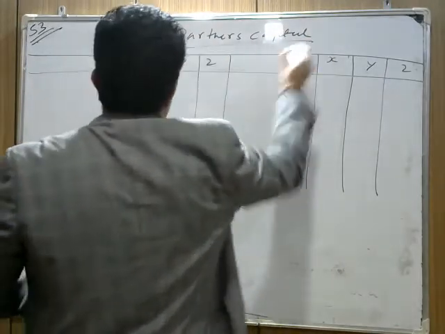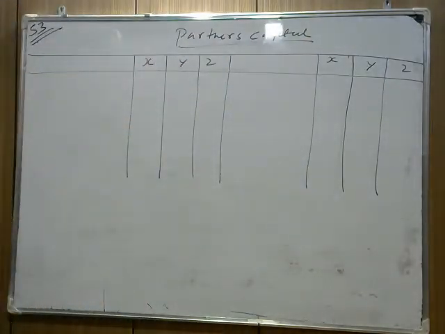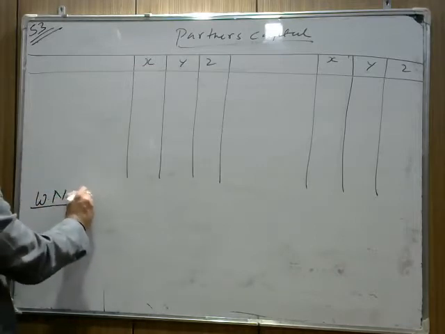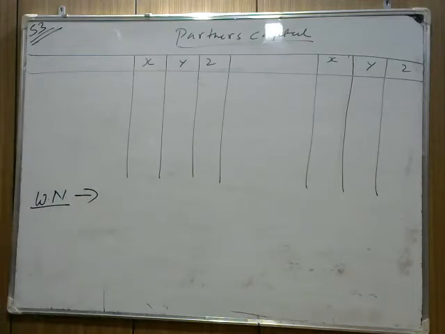Now this working note we have to do before making the revaluation account also. Now working note 1 is, first prepare the working note, calculation of new profit share ratio. Okay, you know that the old ratio is given 5:3:2. Now the new ratio is given 3:5. Now first thing is you need to find the gaining ratio.